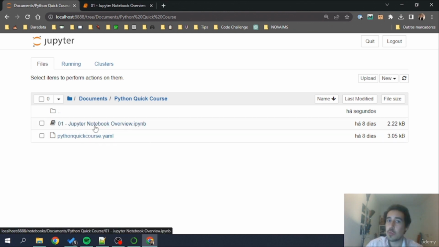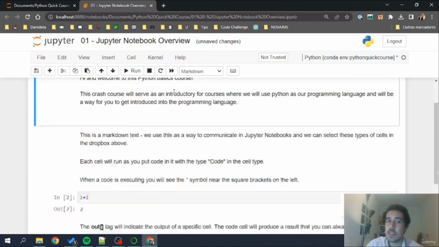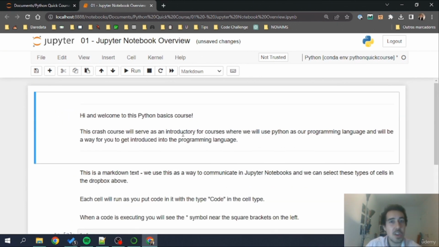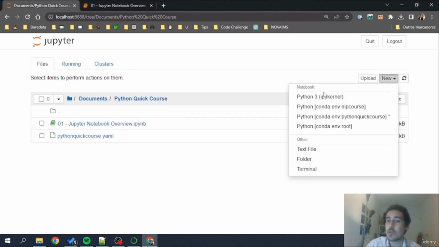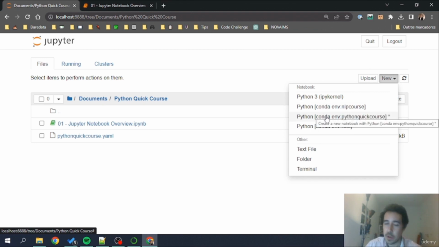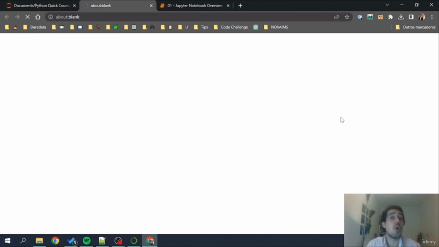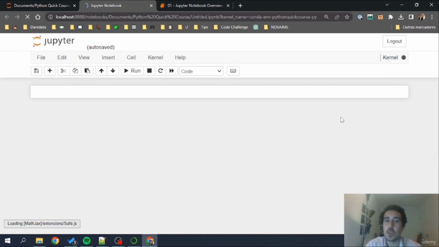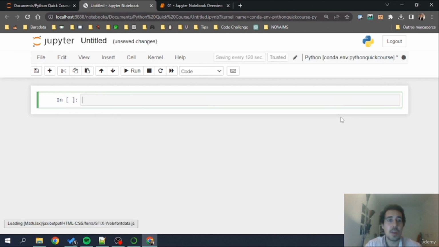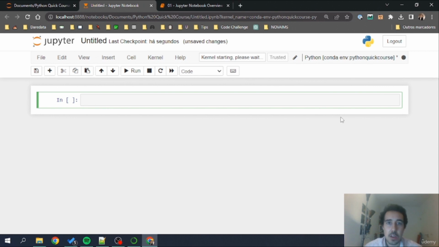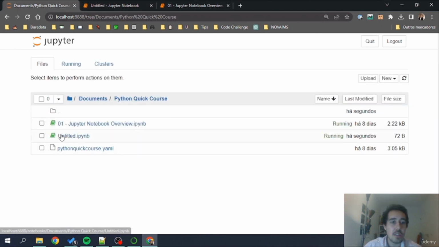Now, we have Jupyter Notebook Overview. I've already opened it. And this is the type of notebook or notebook environment that I have. In Google Colab, it should be pretty similar. Now, we can create new notebooks here. If you want to create a notebook for yourself, you can go here, New, select. If you only have Python 3 IPyKernel, you can select that one. If you have more examples, then it's because you have more environments or you already have other configurations. You can open the notebook on the environment that you want to work on, and then you can start to code in there. This will open a completely blank notebook that got saved here in this folder